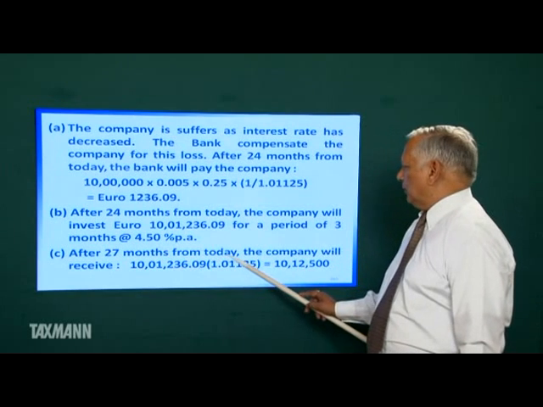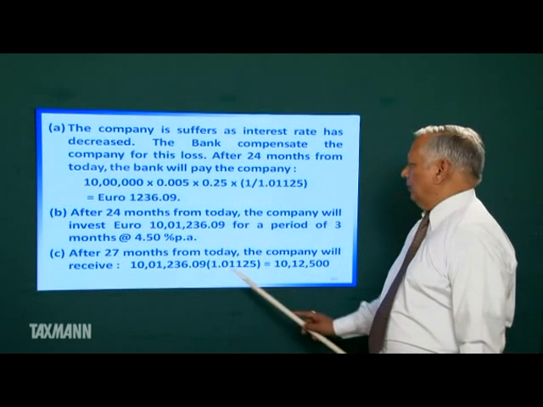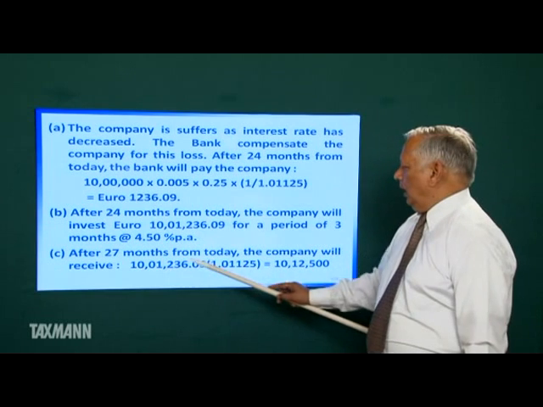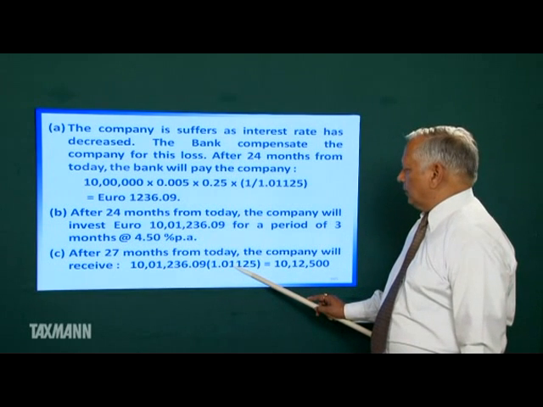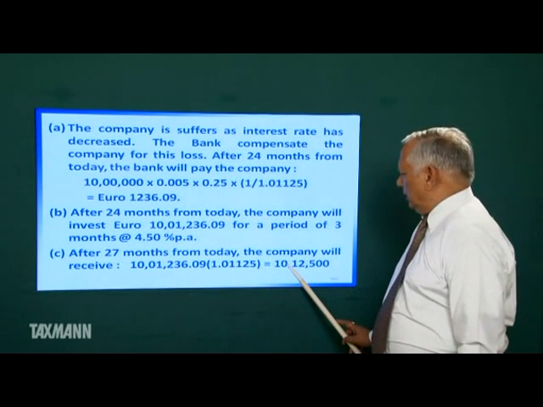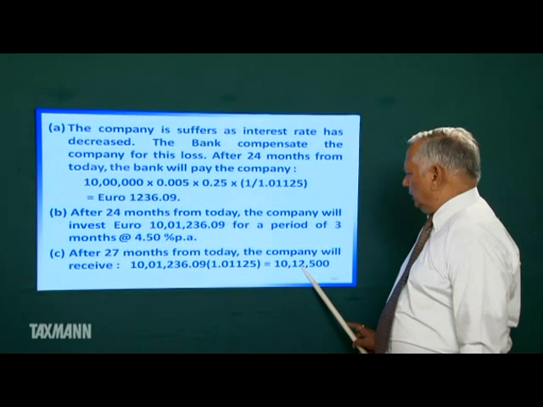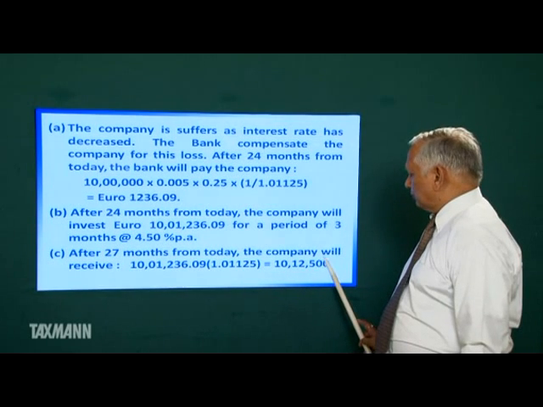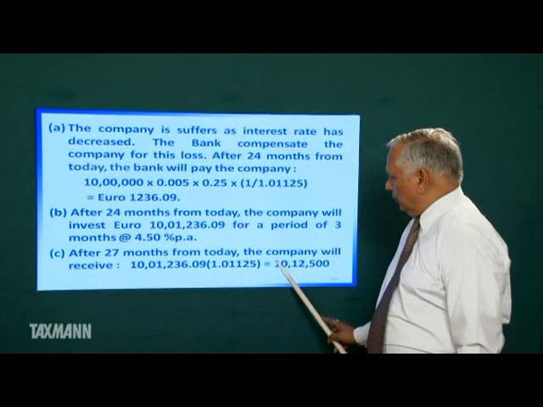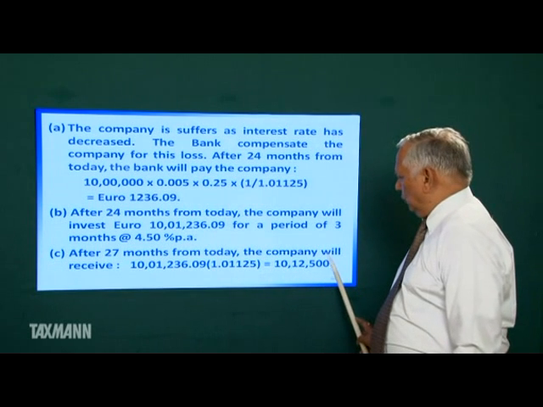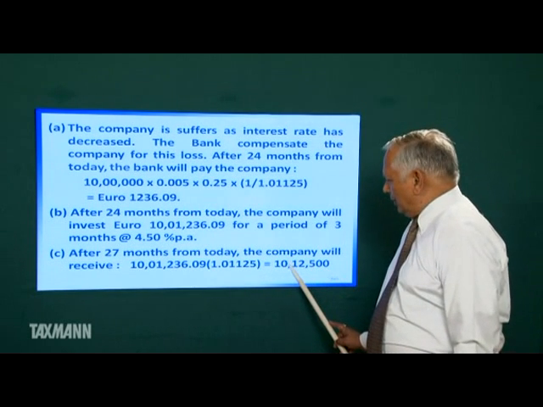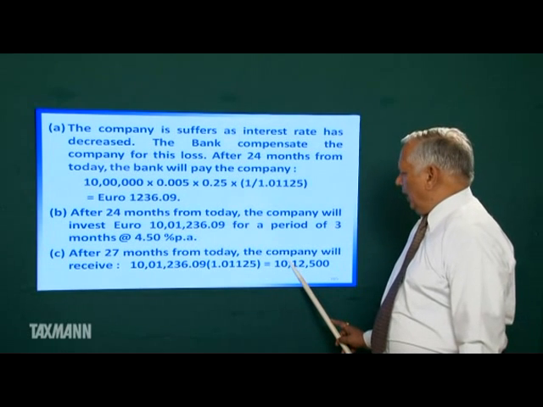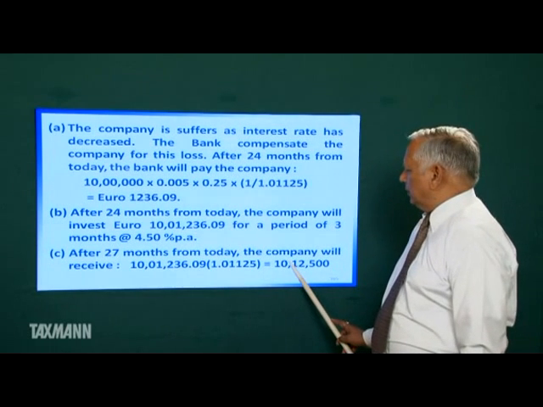After 27 months from today, the company will receive the amount invested along with 4.5% interest, that is 10 lakh 12,500 euros. This amount is equal to 10 lakh euro plus interest on 10 lakh euro at 5% for 3 months.